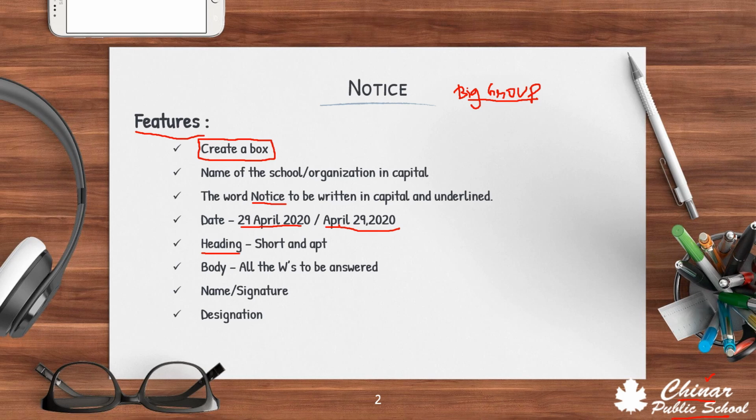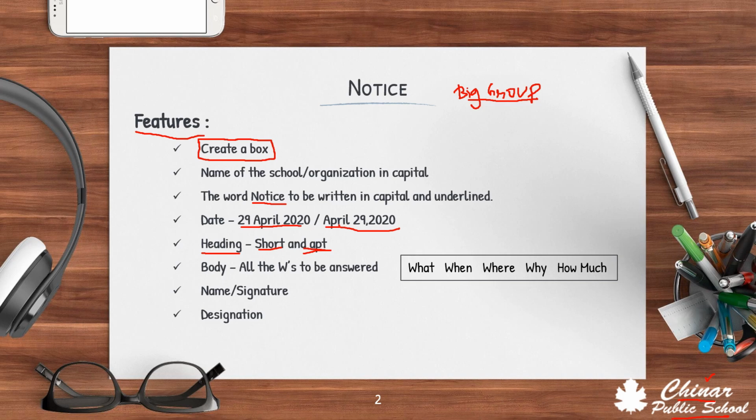After that, you will write the heading according to the question given to you. It should be short, not a very lengthy one, maybe 2-3 words, and apt. Apt means according to the question, which is very much suited to the question. You will write that heading. After that is the body part. You will again stick to the margin of your box and all the W's are to be answered.